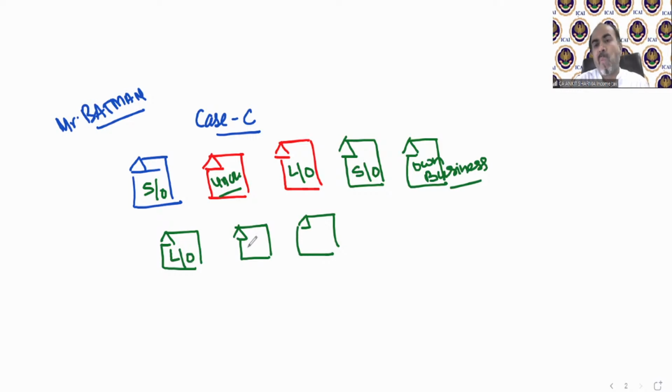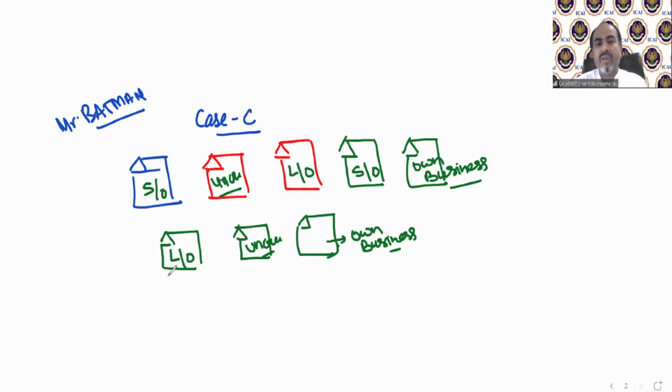This is unoccupied. This house is used for own business. Now the provision case number C comes into force just to tell you which house is going to be solved by which means.